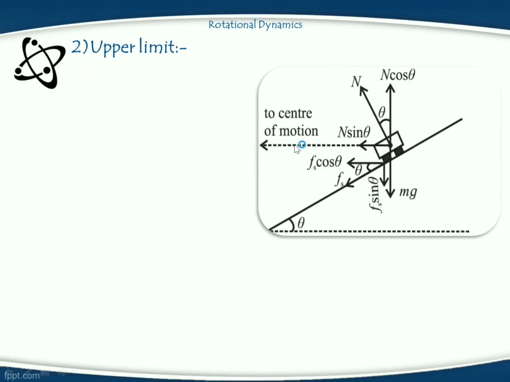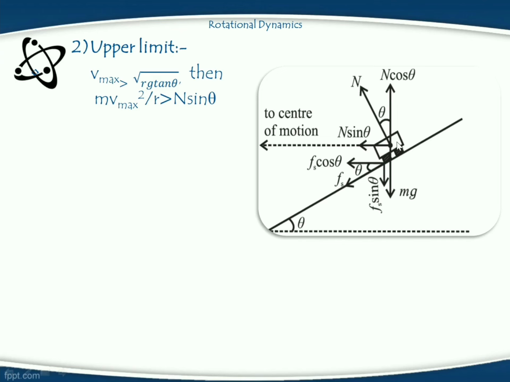See in this figure, this is a vehicle having mass m moving with velocity which is greater than the most safe speed of the vehicle. That means Vmax is greater than square root of Rg tan theta. Then centrifugal force acting on the vehicle is greater than N sin theta. That's why this vehicle is moving away from the center.